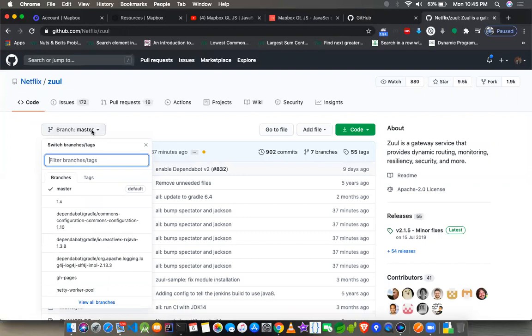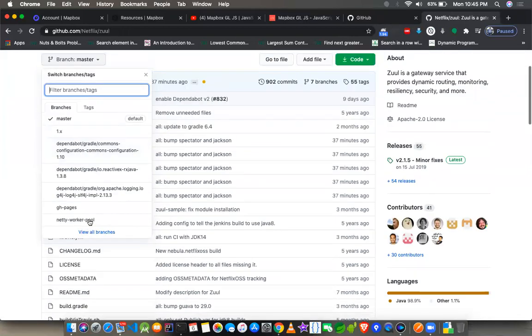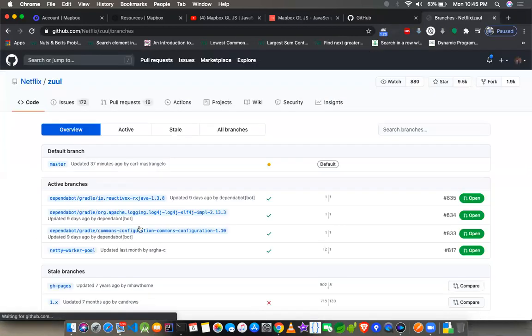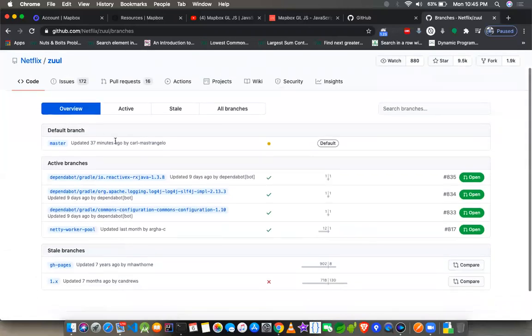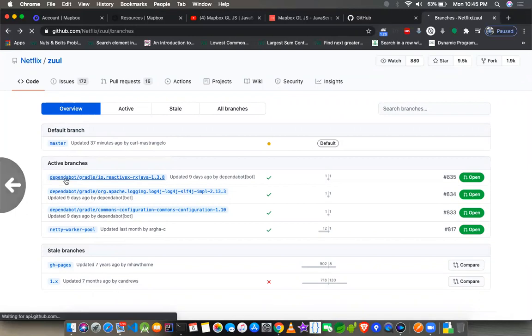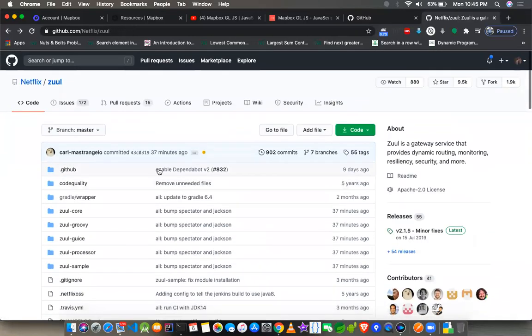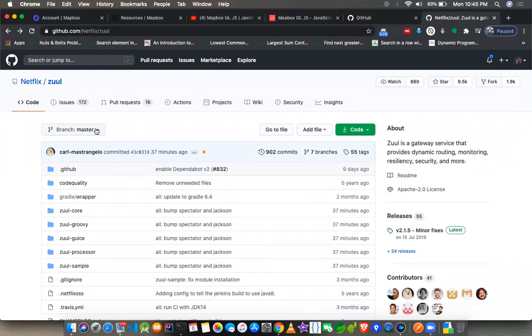There are so many branches for this particular project. The default is the master, because by default any project that you work on in the open source community, by convention, has the latest working code in master.